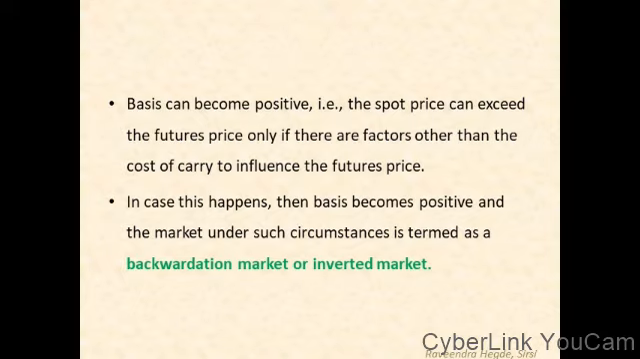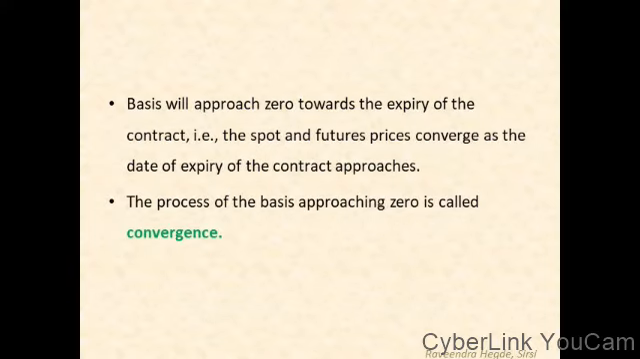So in case this happens, basis becomes positive and the market under such circumstances is termed as backwardation market or inverted market. Basis will approach zero towards the expiry of the contract.